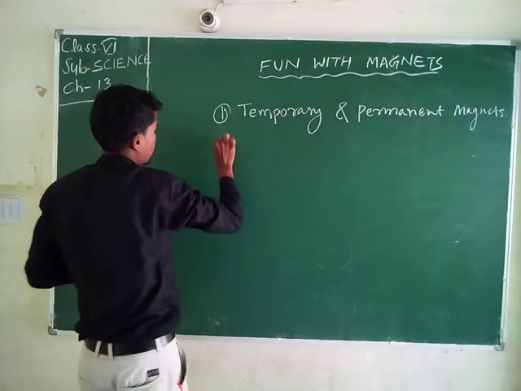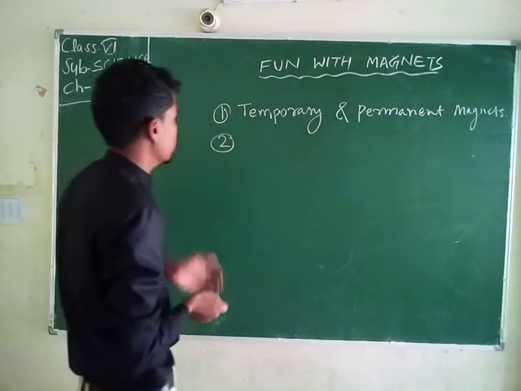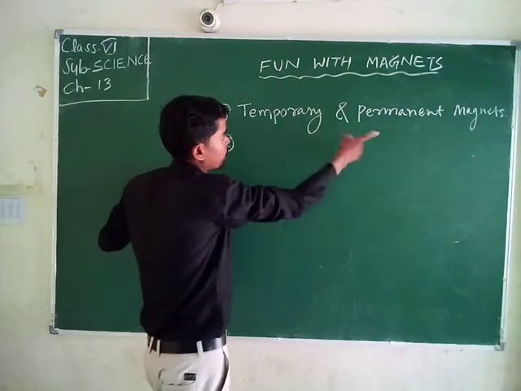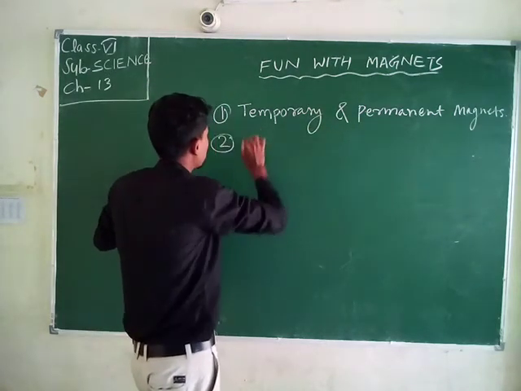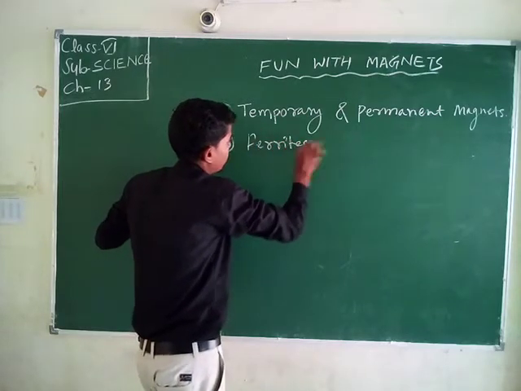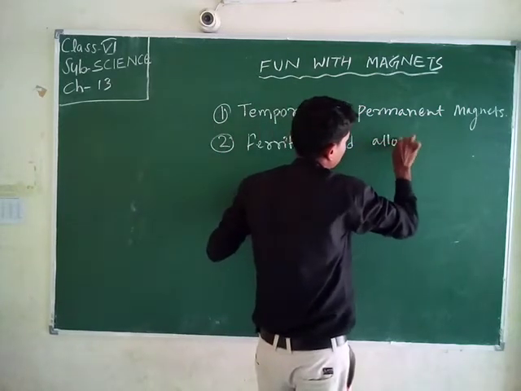This is the first, and second, on the basis of retention, magnets are divided into temporary and permanent magnets. Next, ferrite and alloy magnets.